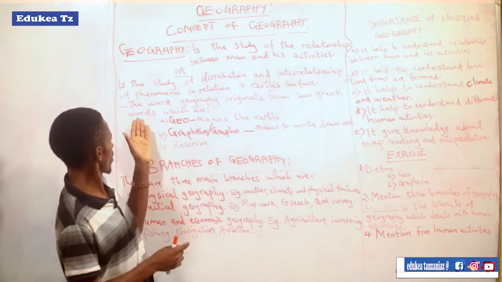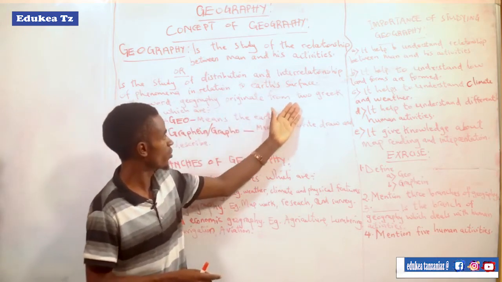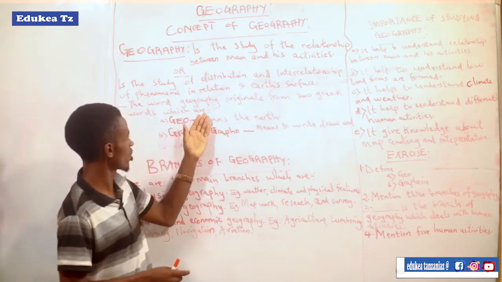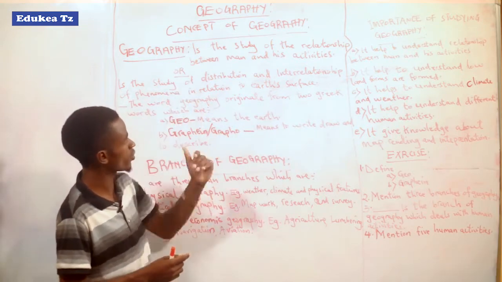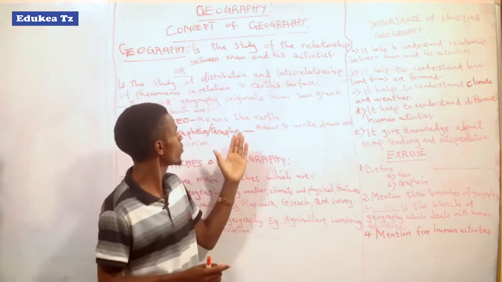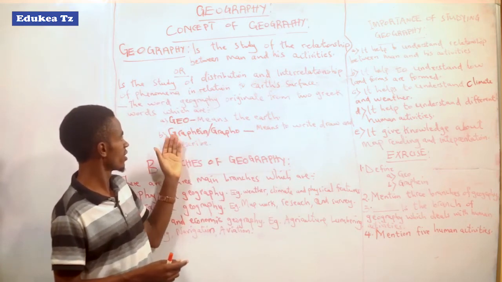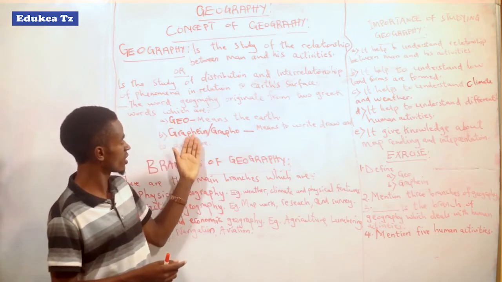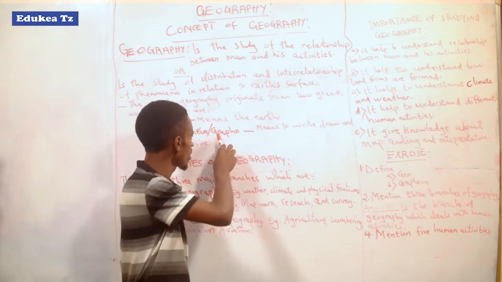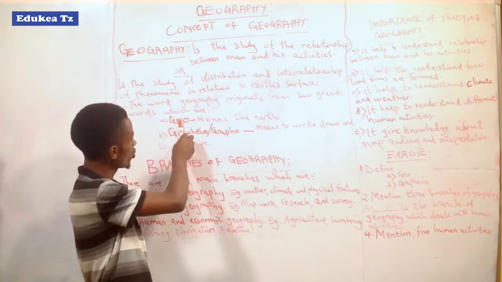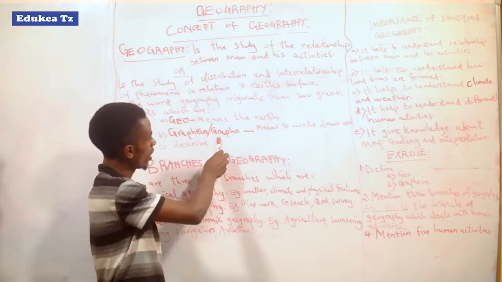Also the word Geography originates from two Greek words, geo and graphein, which sometimes is called grapho. So we have geo, graphein or grapho.